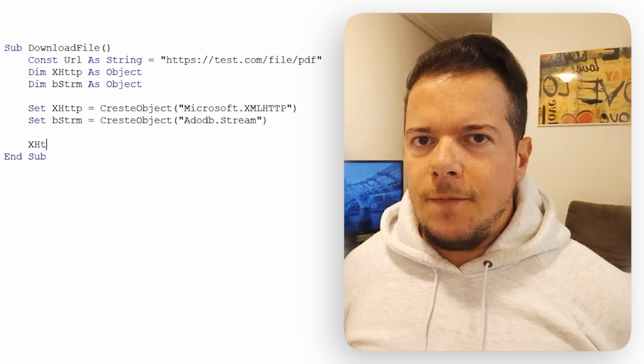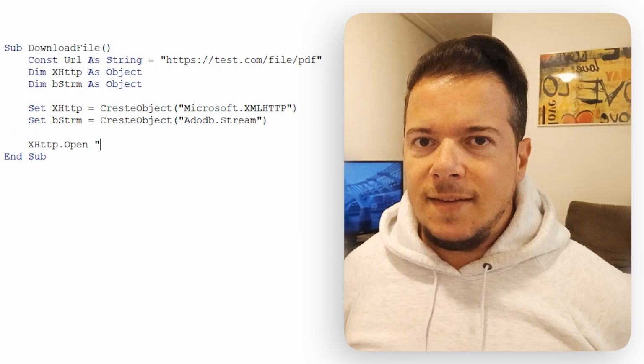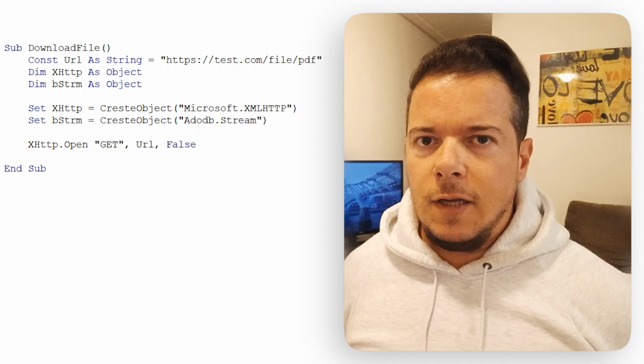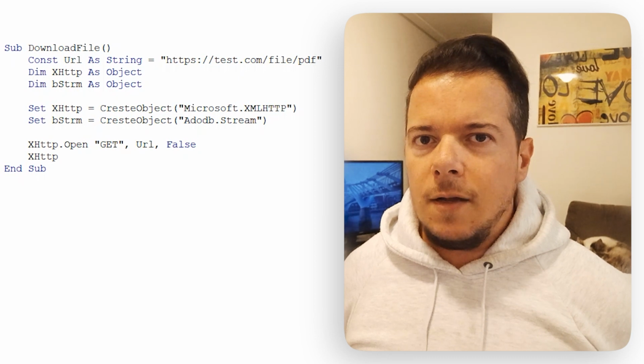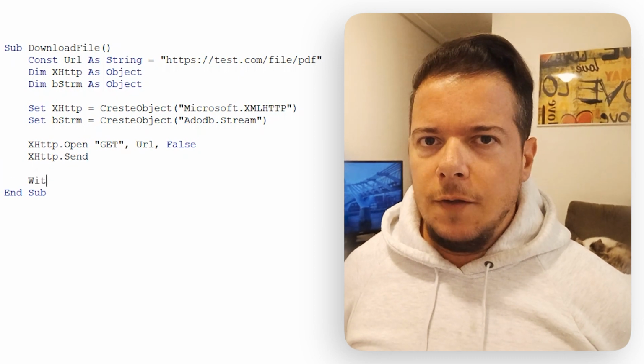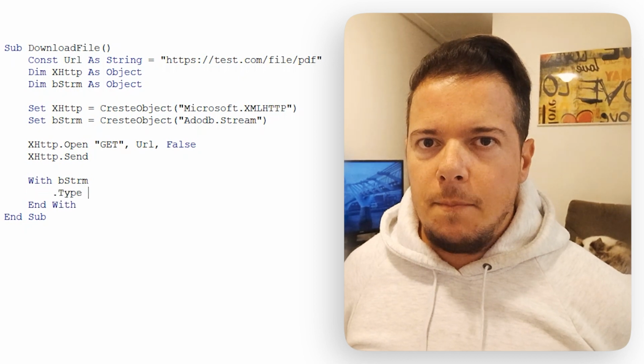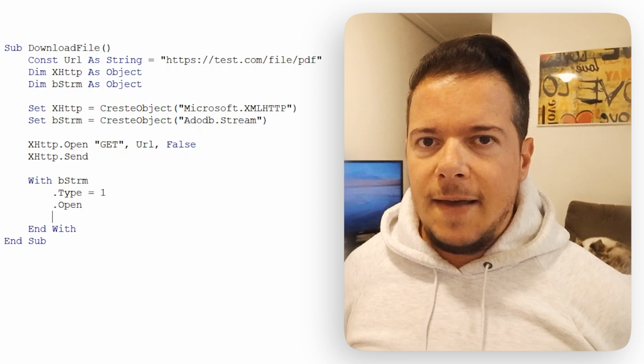Use the HTTP variable to call the open method, passing the following three parameters: get, which is the HTTP method that we are calling, the constant with the file's internet location, and a boolean, false or true, telling if you want to overwrite the file, in case there's already another one with the same location and name. Use the HTTP variable to call the method send.